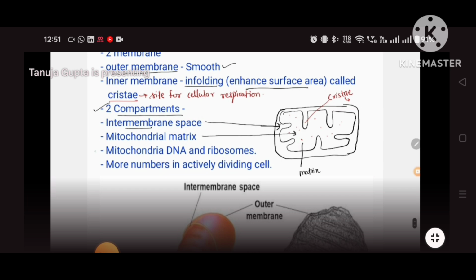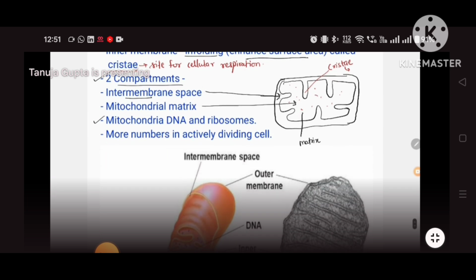Now one more thing, mitochondrial DNA and ribosomes are also present over here. So one DNA is present over here. Besides this, there are ribosomes spread in this fluid. This is a 70S ribosome, right? And they are more in number in an actively dividing cell.